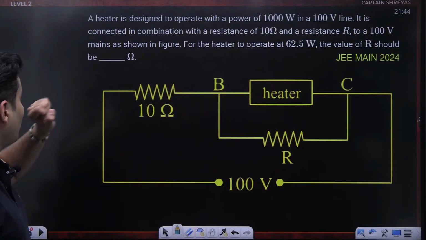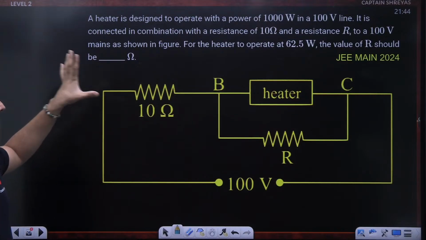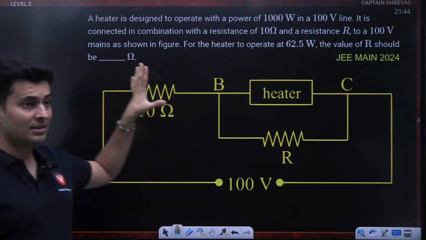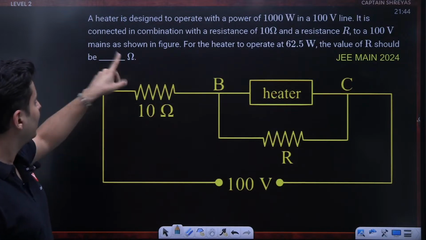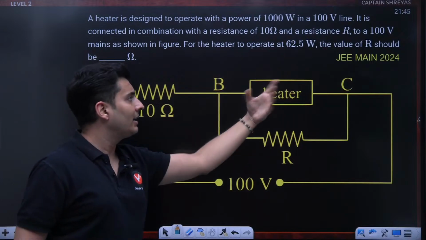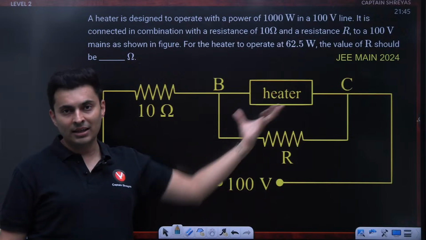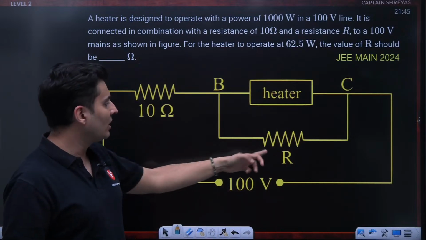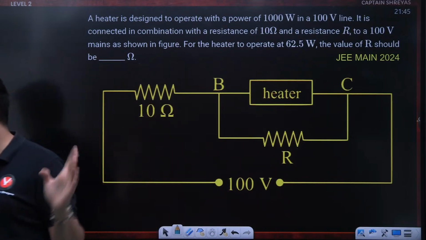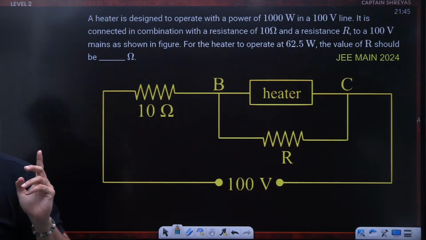Next question. This is a heater, okay, which is actually meant to operate at 1000 watts at 100 volts. But in this particular combination, it ends up operating at a lower wattage because of this series parallel combination. It won't get enough voltage. So the question is, what is the value of this particular resistance? Is that okay? Let's try to solve this question, my dear warriors.